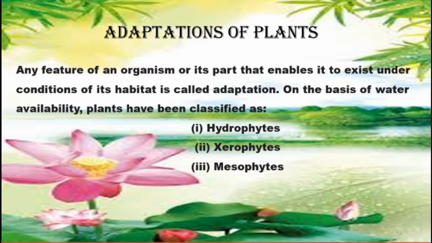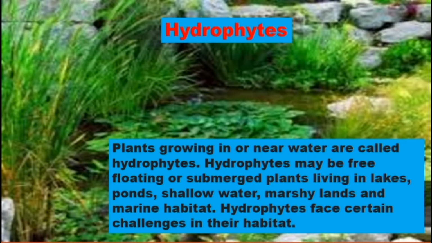All plants need to get water, but the amount of water, or its availability, is different for each type of plant. Plants that need more water we call hydrophytes. Xerophytes are plants that need very little water. Mesophytes are neither high nor very low. So these are the plants.